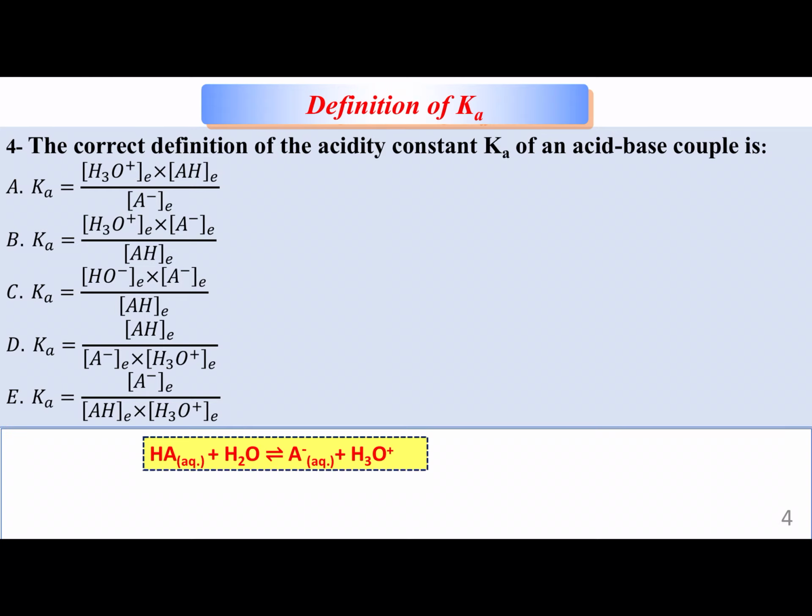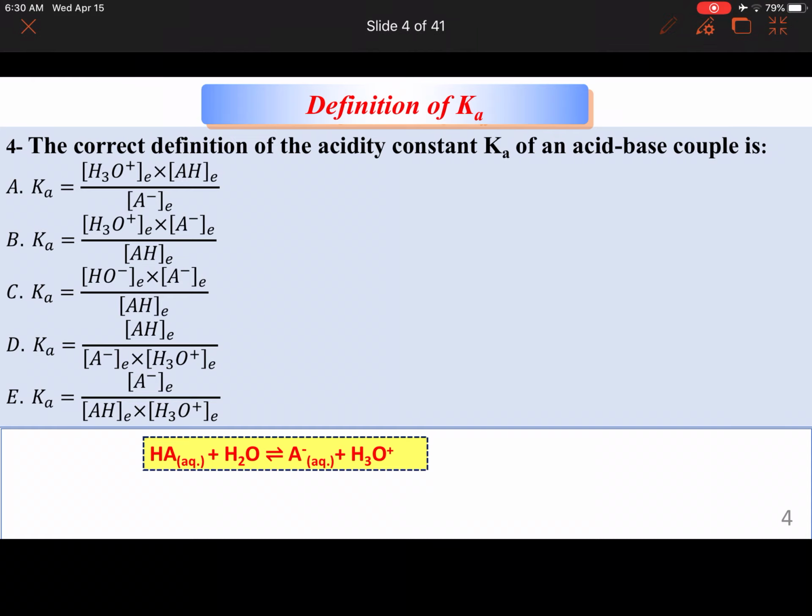pKa is from the equation. We take an acid, HA, reacting with water. So whenever we're talking about Ka, Kb, it's always a reaction with water. And everything we discussed in class thus far is something reacting with water.